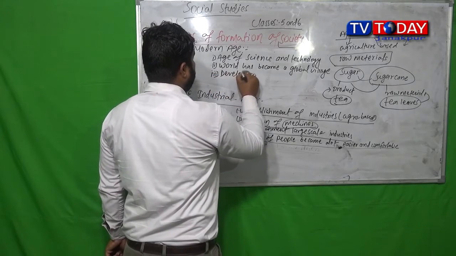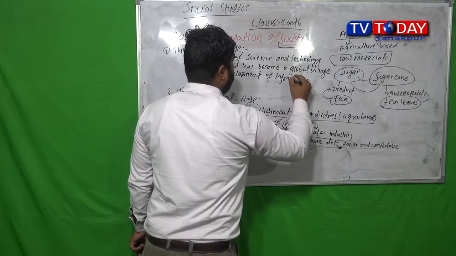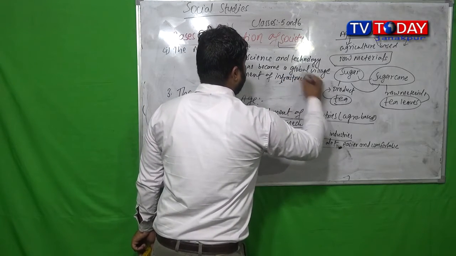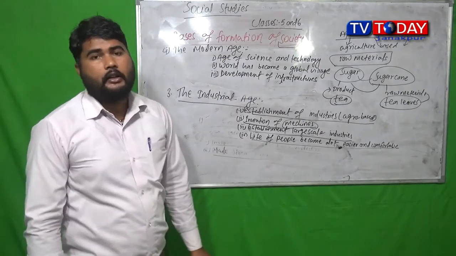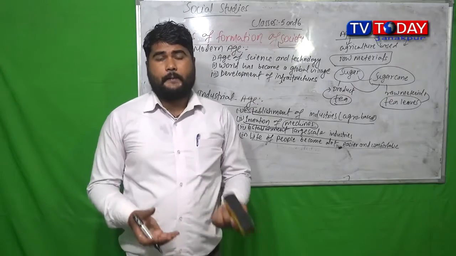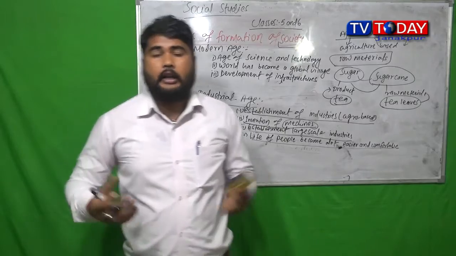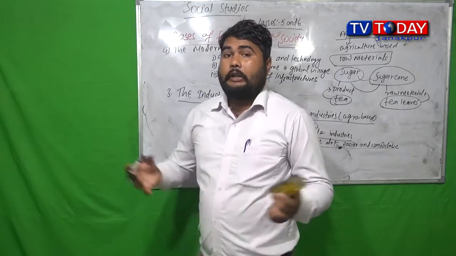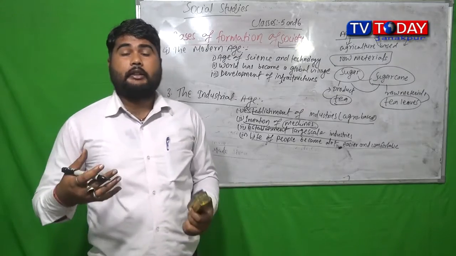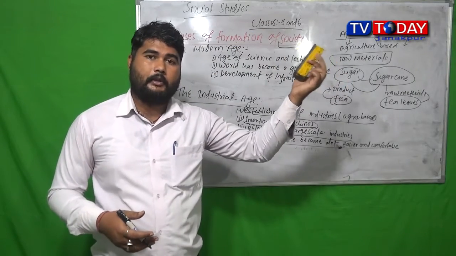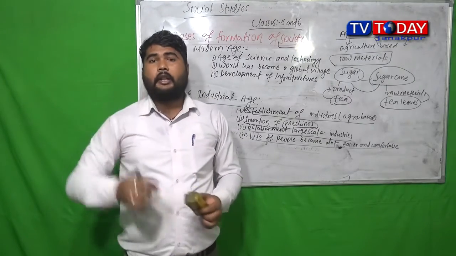Along with that, development of infrastructures. So in modern age, which is also called age of science and technology, scientific inventions have started. A lot of technologies got introduced in our life. These technologies started making our life a lot easier than ever before. The works we were doing manually, now machines are there for that.